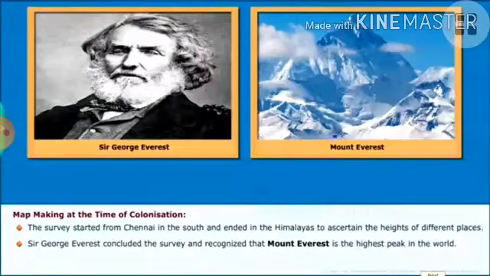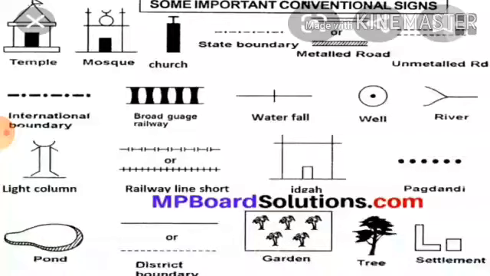Now you see here, this person is George Everest. He measured Mount Everest. So this is the way to measure heights. As you know, all heights are measured from where? From sea level. So George Everest concluded the survey and recognized that Mount Everest is the highest peak in the world.